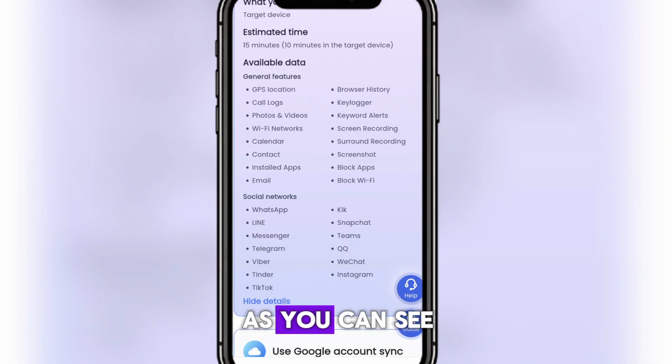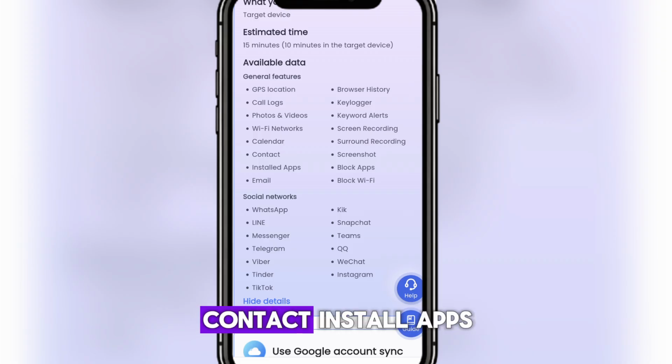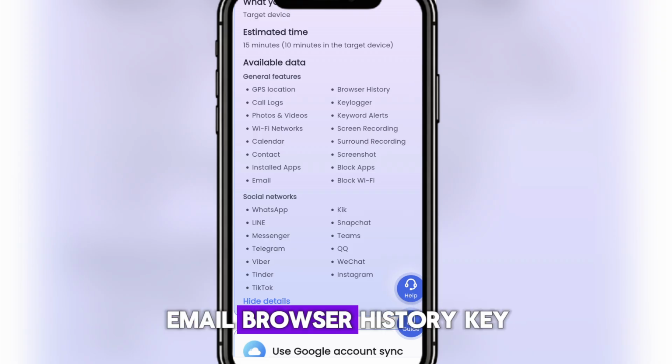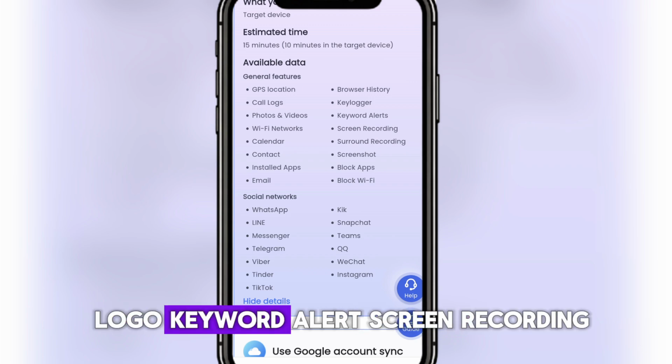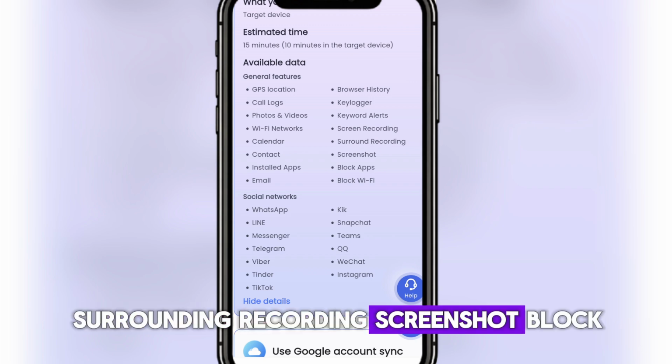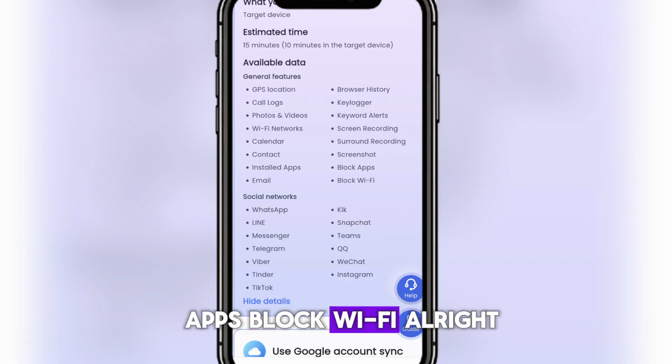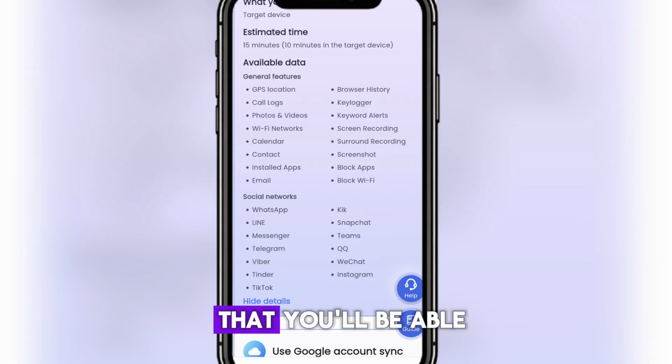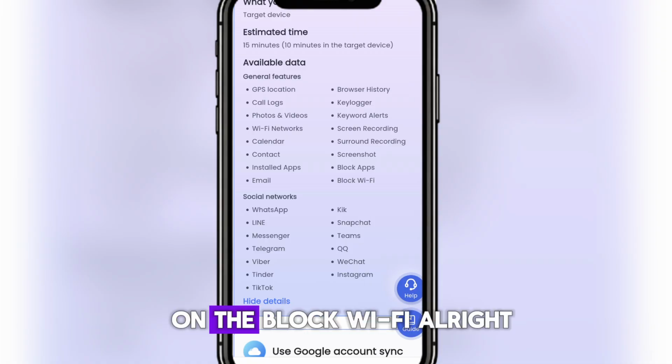This is what you will be able to monitor: GPS location, call logs, photos and videos, Wi-Fi networks, calendar, contacts, installed apps, email, browser history, keylogger, keyword alert, screen recording, surrounding recording, screenshot, block apps, and block Wi-Fi. These are the things that you'll be able to do. You will be able to block some apps and block Wi-Fi.